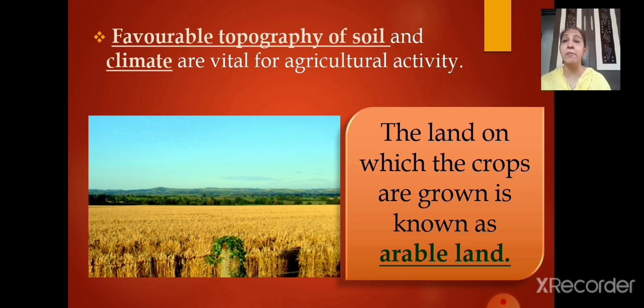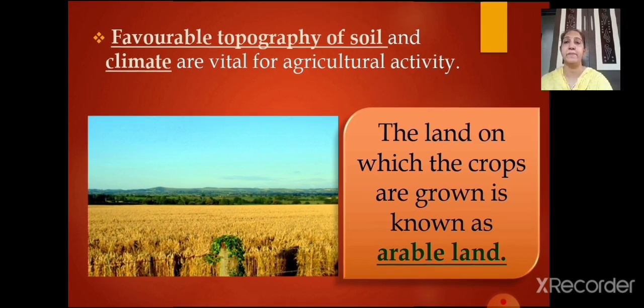The suitable climate is required for agricultural activities. Now the land on which the crops are grown is known as arable land. You may get this as an answer in one sentence. What is arable land? Arable land is the land on which the crops are grown.